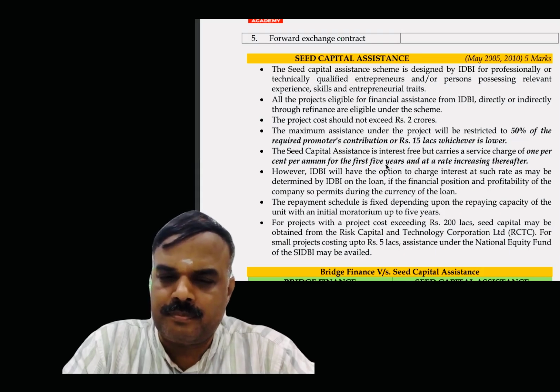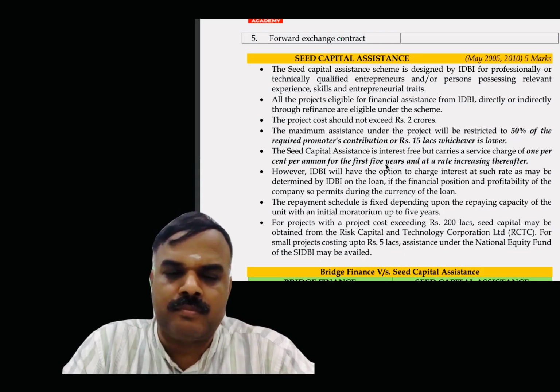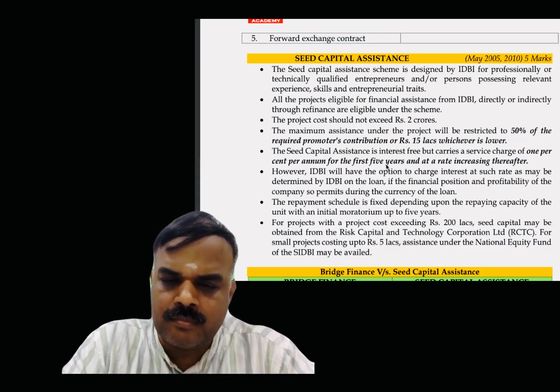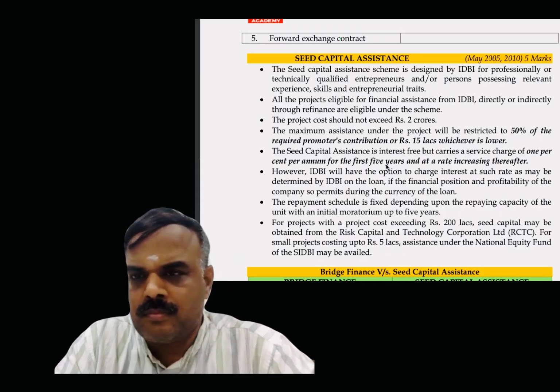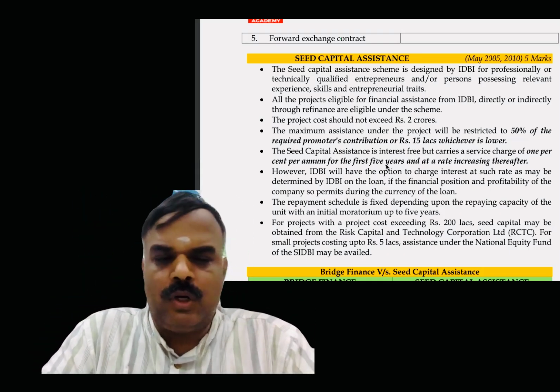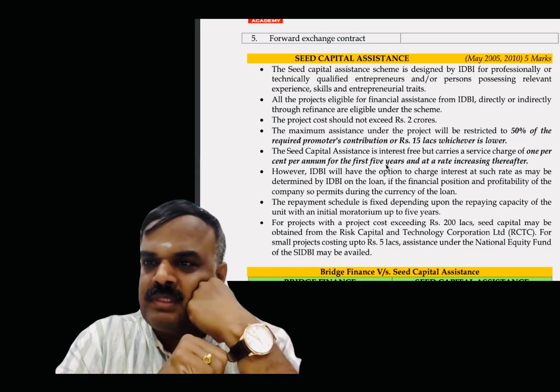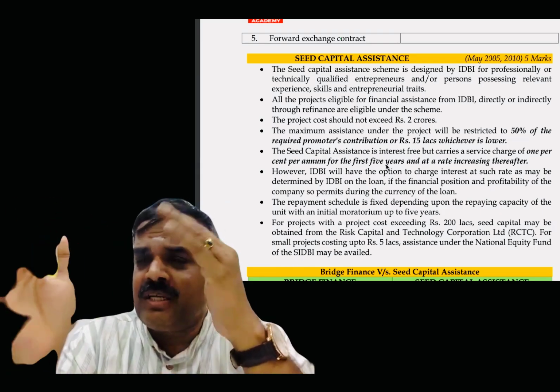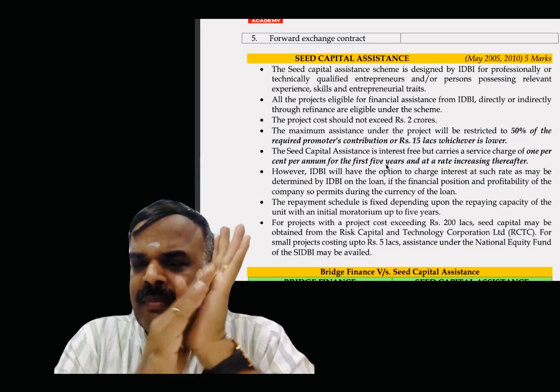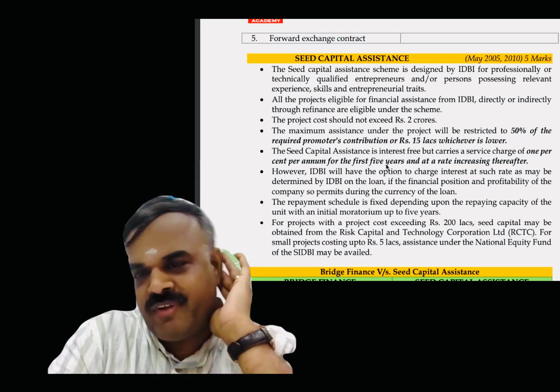For projects with a project cost exceeding ₹200 lakhs, seed capital may be obtained from the Risk Capital and Technology Corporation Limited, RCTC. For small projects costing up to 5 lakhs, assistance under the National Equity Fund of the SIDBI may be availed. Now, many students get confused between bridge finance and seed capital assistance. Bridge finance, bridging one element to another, I said. Finance is being given, right? By way of finance, they are bridging the time gap. That is called bridge finance.